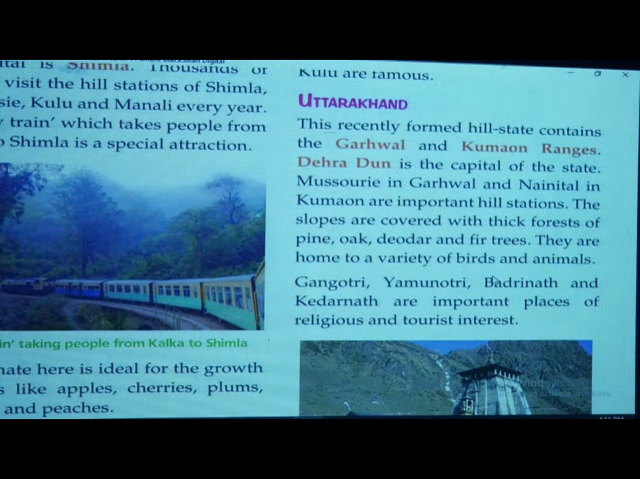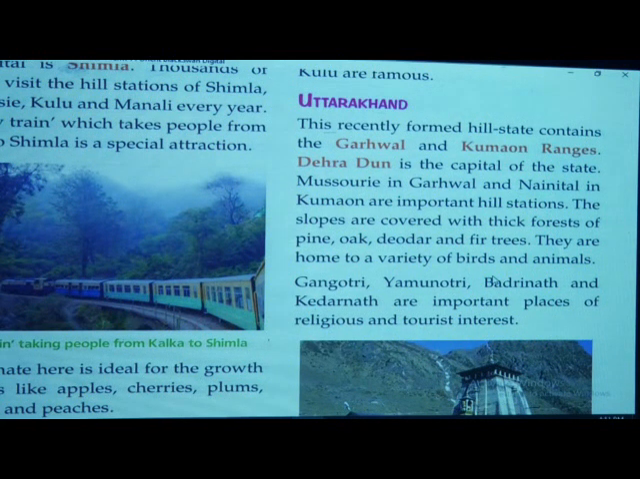So what is this forest covered with? Which type of trees? Pine tree, oak tree, deodar and fir trees. These are the trees that cover it. They are home to a variety of birds and animals, and in Uttarakhand we see a variety of birds.